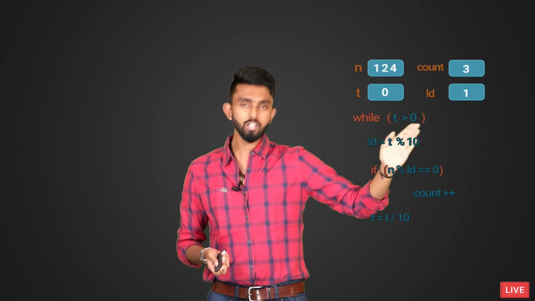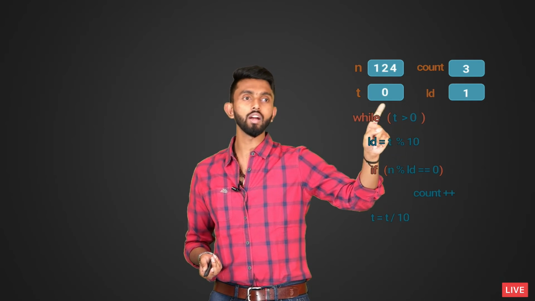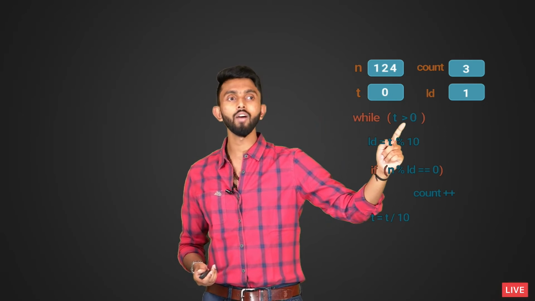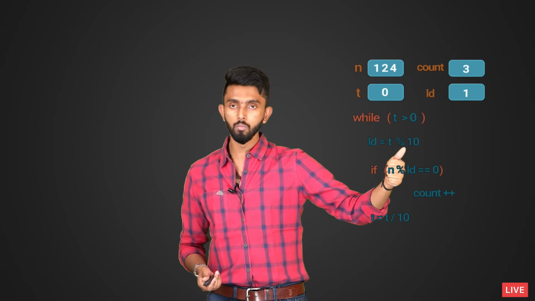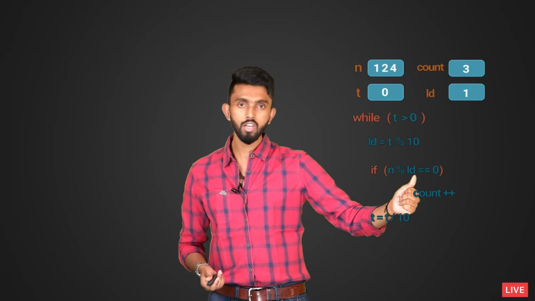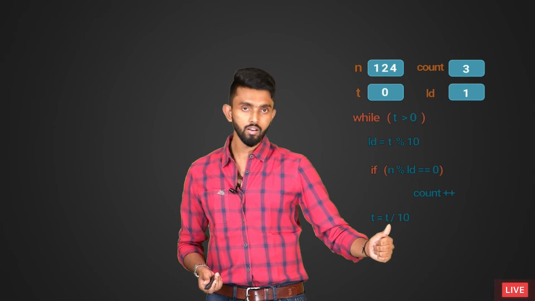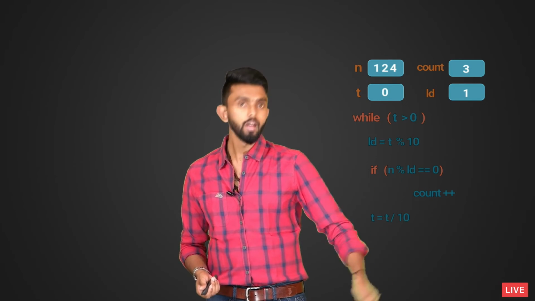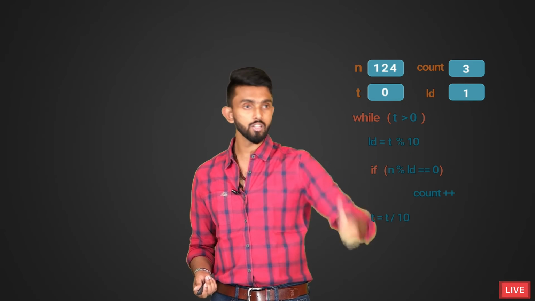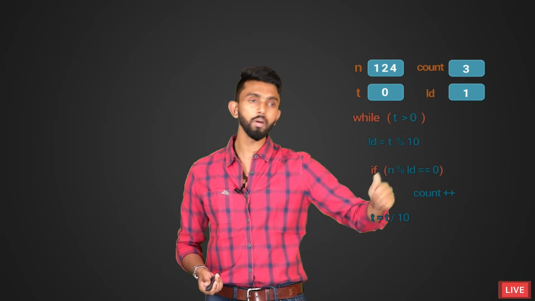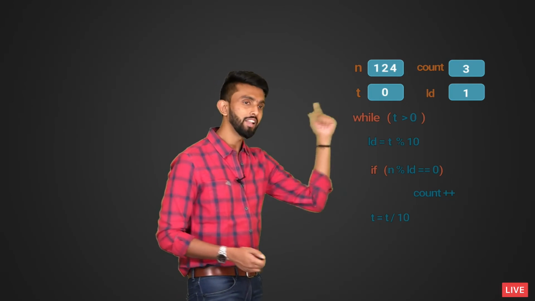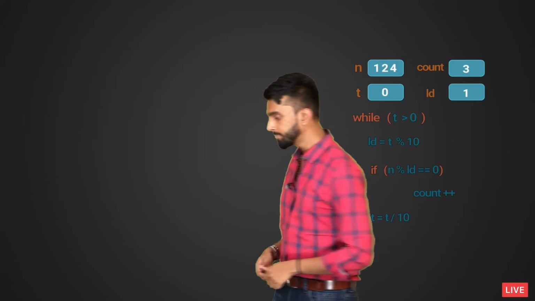I am saying as long as the t value is greater than 0, while always start reading it as long as t value is greater than 0, find the last digit, see if the last digit is a divisor. If it is a divisor, increase the count, and then remove the last digit from t. Again check if t is greater than 0. As long as it is greater than 0, repeat. The moment t becomes 0, the condition becomes false, you will stop. Let's quickly write the code.